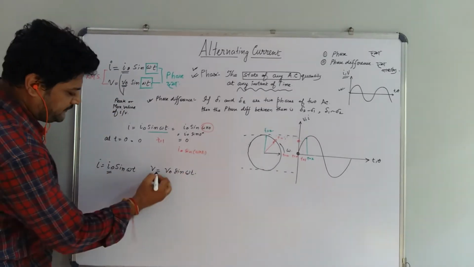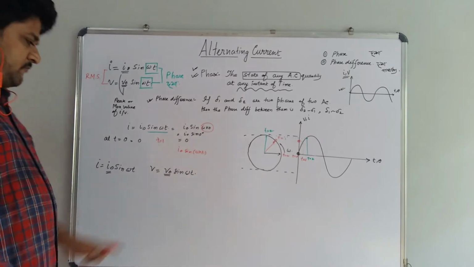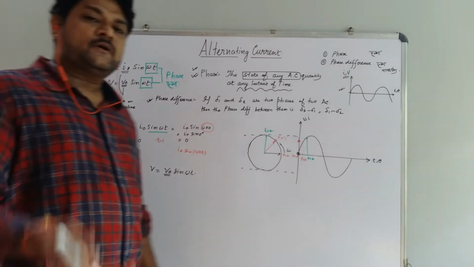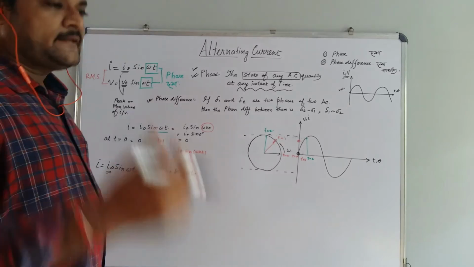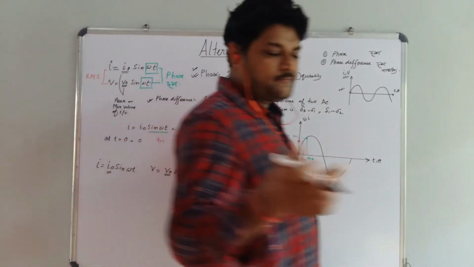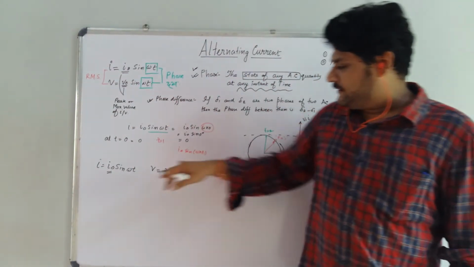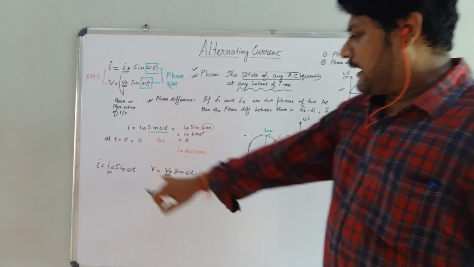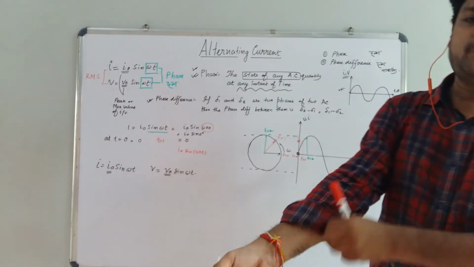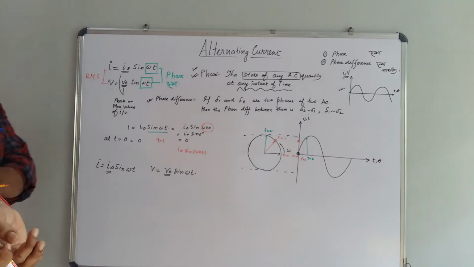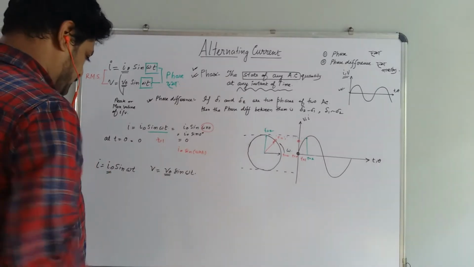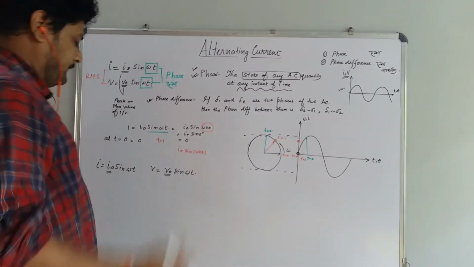I naught and V naught are not equal. Obviously V naught is much higher than I naught if R has some value greater than 1, because V is equal to IR from Ohm's law, so V naught equals I naught into R.